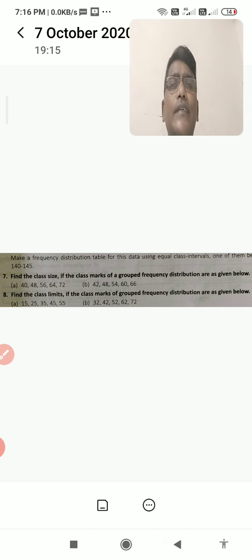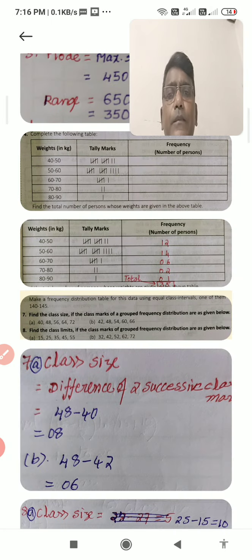First you find out the class length and halve it. So 10 by 2 is 5. This 5 you subtract from the first observation 15. That is your lower limit. And add it to the same observation, I mean the first observation only, and you get the upper limit. I mean 15 minus 5 is 10, the lower limit, and 15 plus 5 is 20, the upper limit. Like this we find the upper limit and lower limit of one class. For the remaining classes there is no need to do this, you just add the class length: 15 plus 10 is 25, then 10 more is 35, then 10 more is 45, like that. I will show you, just you see.